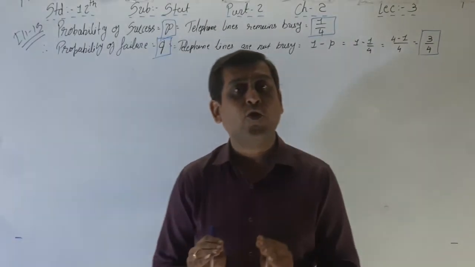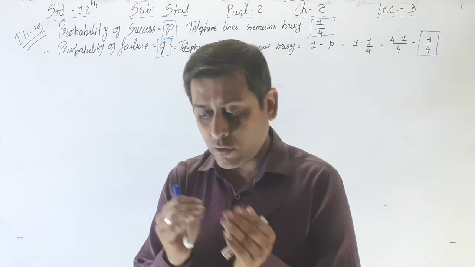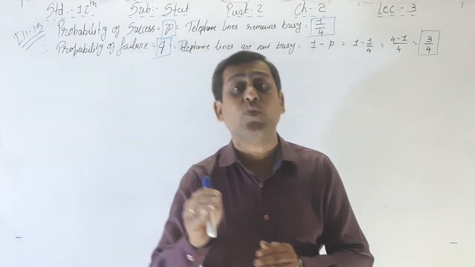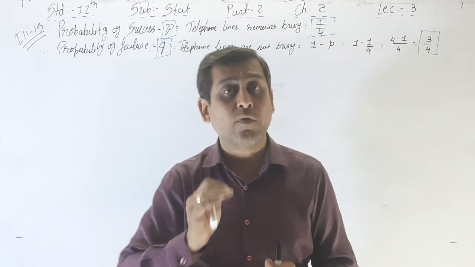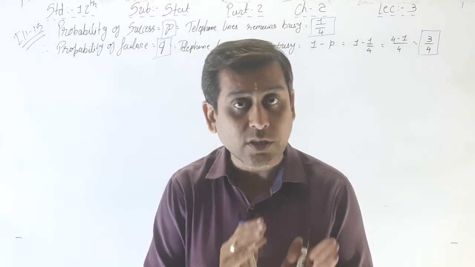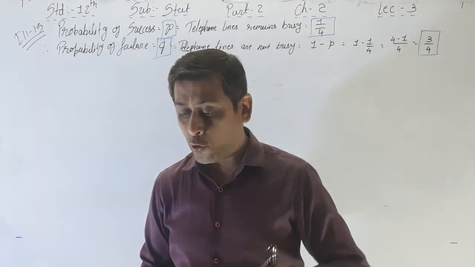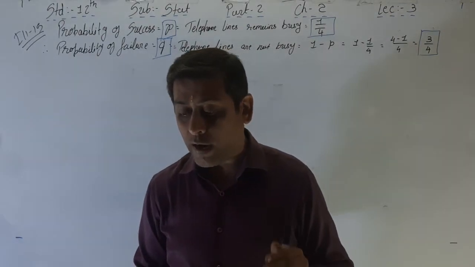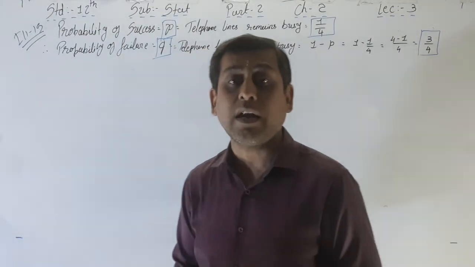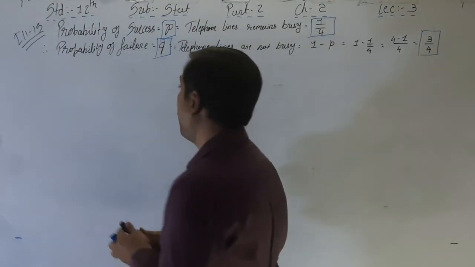Okay, 1 by 4 is the probability, and the question says remains busy. That's why here we say that the probability of success is 1 by 4, and the probability of failure is 3 by 4. Find the probability that out of 6 randomly selected telephone lines.